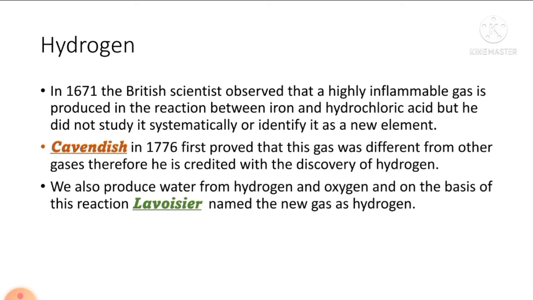Gen का मतलब होता है producer and hydro means water. So this is termed hydrogen. Why? Because on reacting with oxygen it provides water. 93% of the universe is hydrogen, not only on the earth but in the universe. The whole universe contains hydrogen gas abundantly.